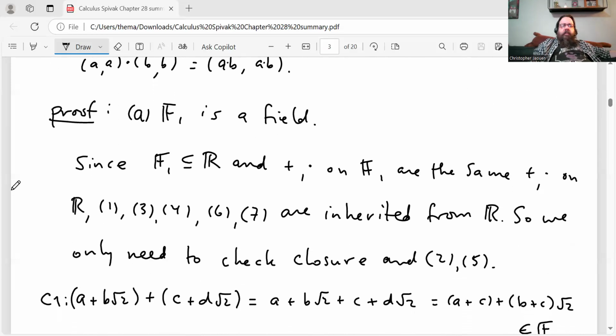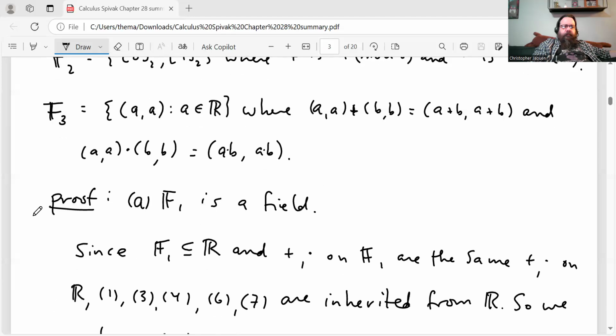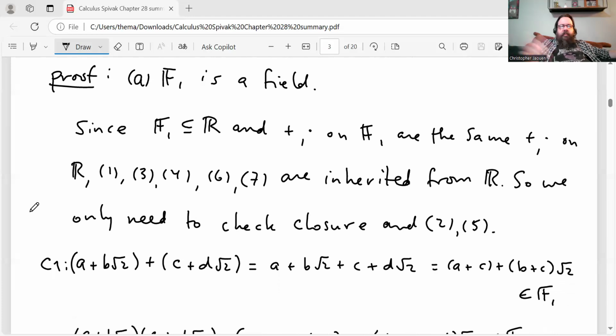All right, for part A, we'll prove that F1 is a field. That's, again, just to remind you, that's this set here. Since F1 is a subset of R, and the addition and multiplication on F1 are the same addition and multiplication that we have on the real numbers, we automatically know that properties 1, 3, 4, 6, 7 are inherited from the real numbers. So we only need to check closure and properties 2 and 5.